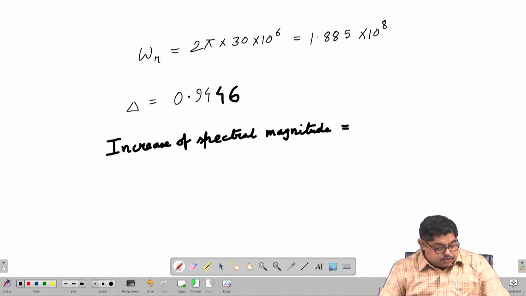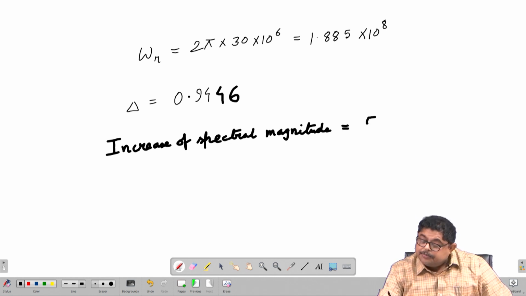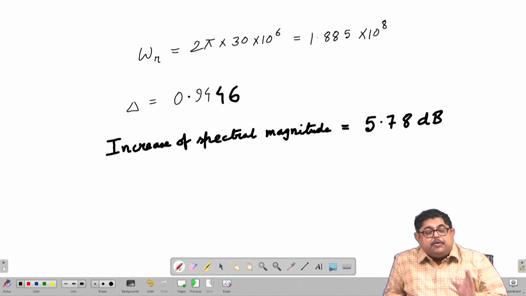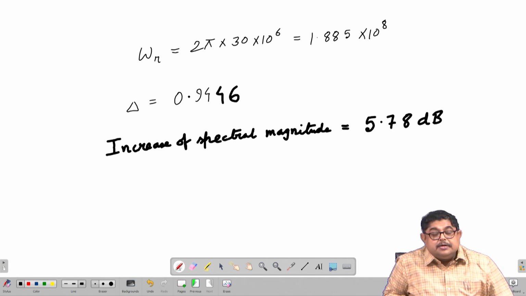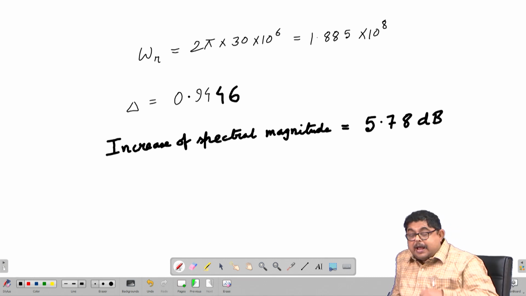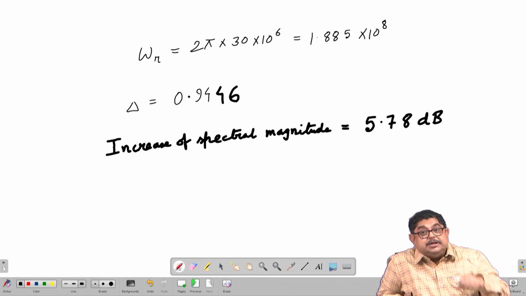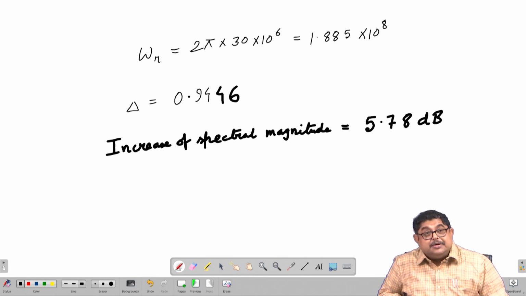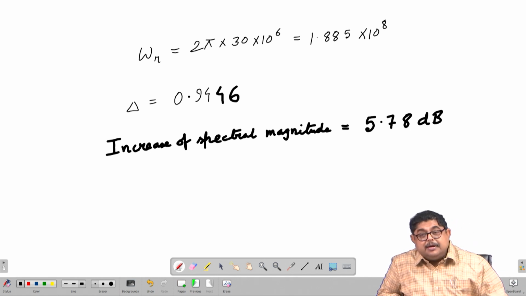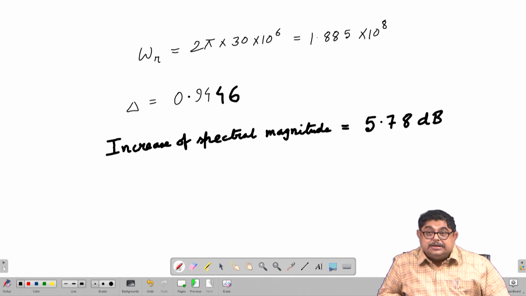So, that will be something like 5.78 dB. So, you see that at the ringing frequency, that means at 30 megahertz, you are having almost 6 dB jump. That means whatever you have, almost double of that is coming at that frequency. So, an EMC engineer cannot neglect it.